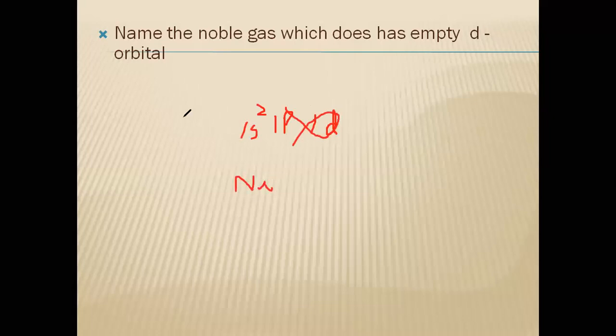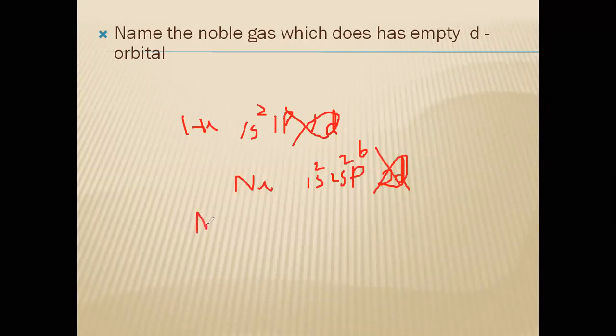Neon: 1s2, 2s2, 2p6. But I don't have any 2d orbitals. Existence of the 2d orbital itself is not there, means no empty d orbitals. So answer should be helium and neon.